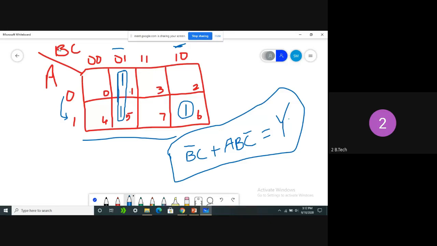B bar C is common. A is changing from 0 to 1, that is A plus A bar, which becomes 1, so it is multiplying with 1. That term is nullified. That is the logic behind K-map. Now everyone got the beauty of K-map. Is that clear, all of you?